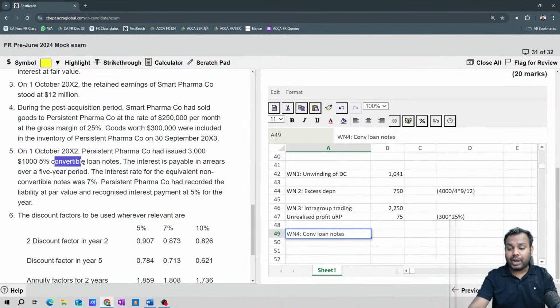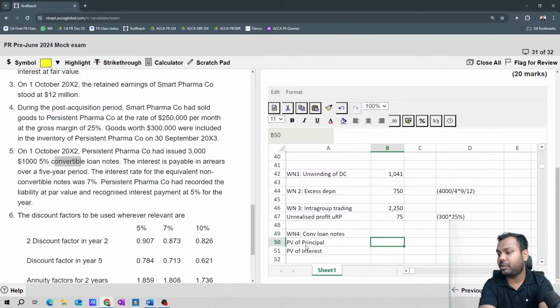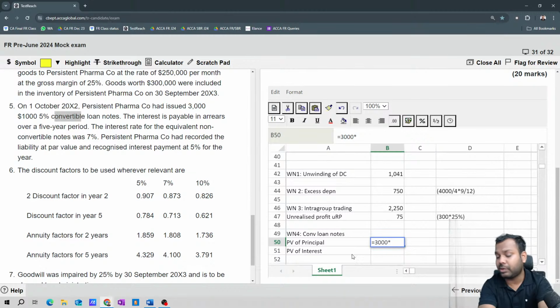So we have to first of all find the value of the financial liability instrument. Present value of principal part, present value of interest. Present value of principal is how much? 3,000 multiplied by the present value factor at the rate of 7% for 5 years. 7% for 5 years is 0.713.